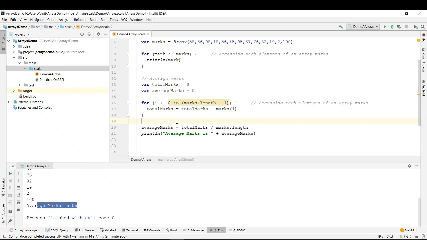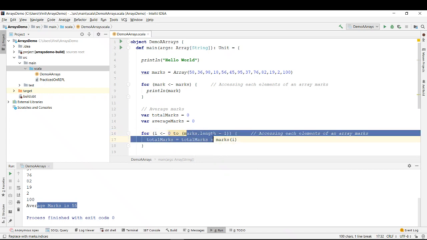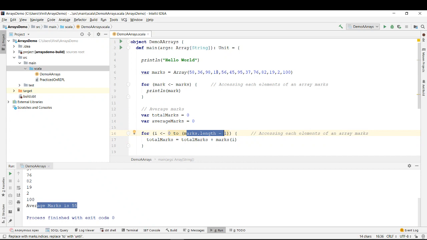So what we are saying is, start the value of i from 0 and go till marks length minus 1. If the length is 1, 2, 3, 4, 5, 6, 7, 8, 9, 10, 11, 12, 13, so the length is 13, it says go till 12 only. It doesn't say go till 13, because the index always starts from 0. So the length is 13, but the last element is at 12.